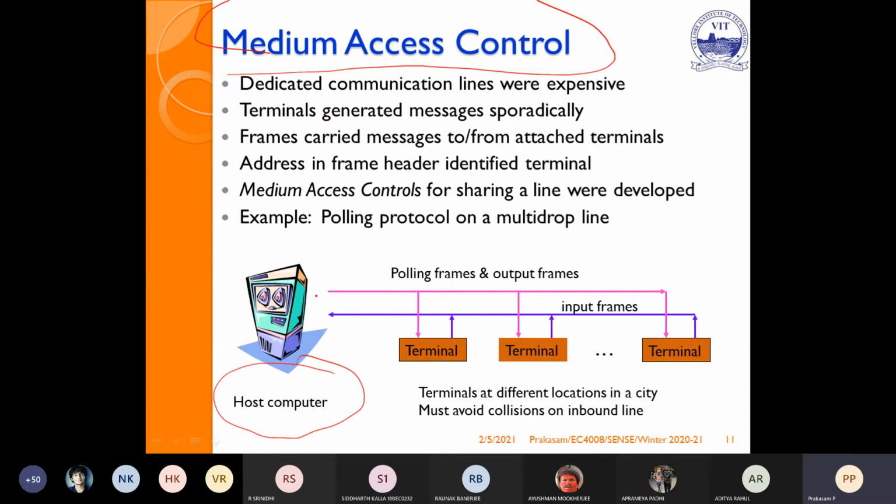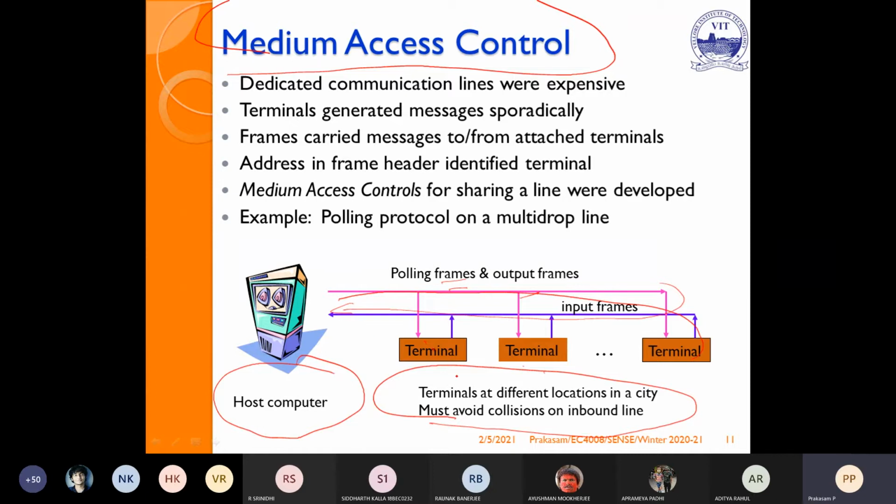Now the host sends polling frames as well as output frames to all the terminals. Terminals at different locations in a city must avoid collisions in the inbound line. If it is a different city, it automatically has a separate line. If it is the same city, using the same line, you can send the polling frames and they reach all the terminals. If any terminal matches the polling frame, it sends an input frame using the shared method.